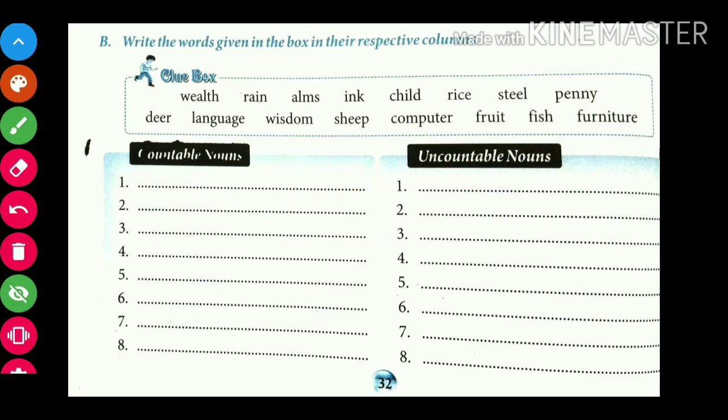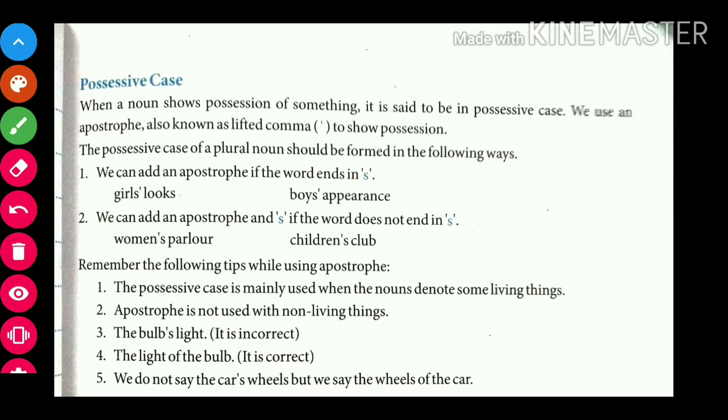Now next, possessive case. When a noun shows possession of something, it is said to be in possessive case. We use an apostrophe, also known as lifted comma, to show possession. If the sentence is in possessive case, then we use apostrophe or lifted comma. These both are the names.